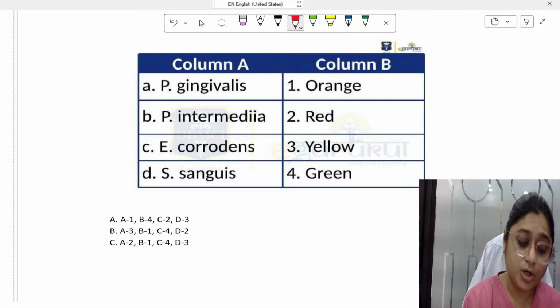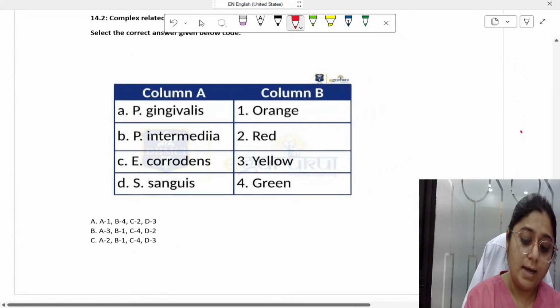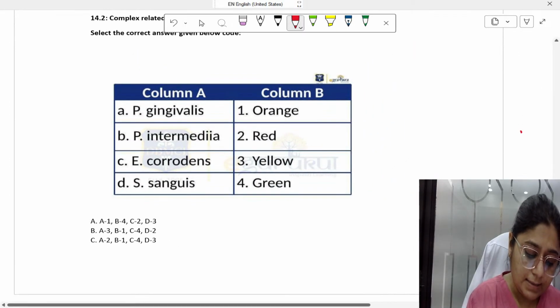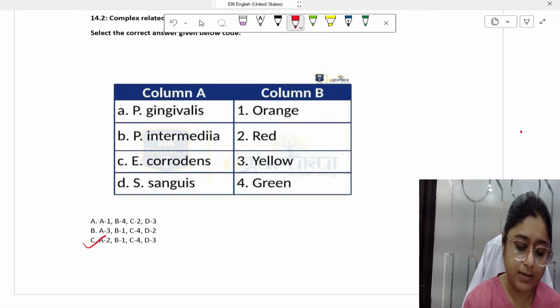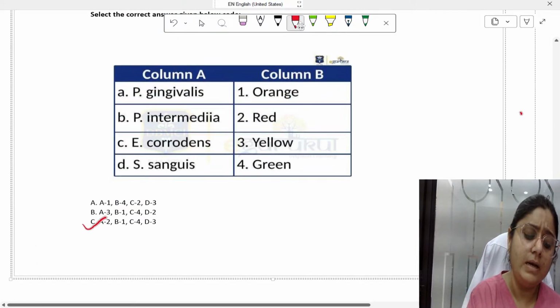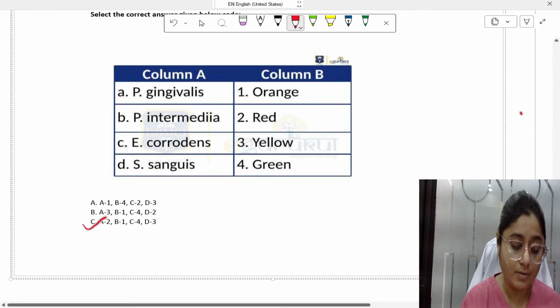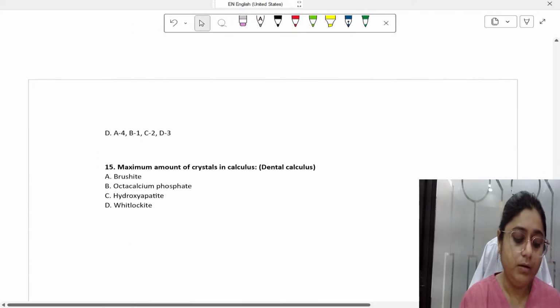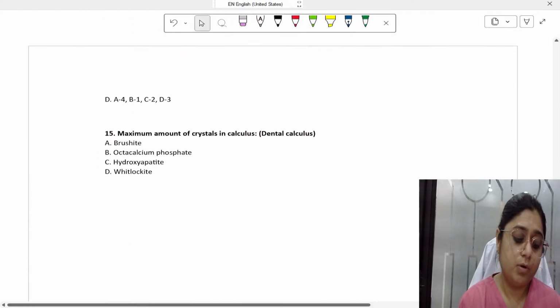Here, in option C, A and 2 are together. Everywhere else it is not there. So option C is correct. Don't try to correlate everything. Try to save your time as much as possible.